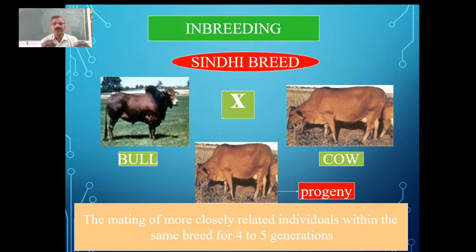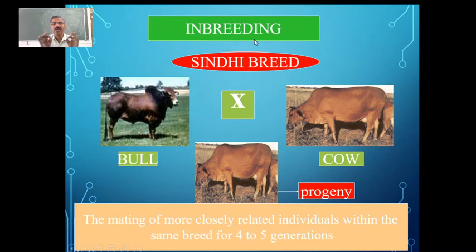So we call them close relatives. If they are related by descent within these 4-5 generations, and you are going for breeding between the superior male and superior female, so as to get the young one with the desired characteristics, this we call inbreeding.